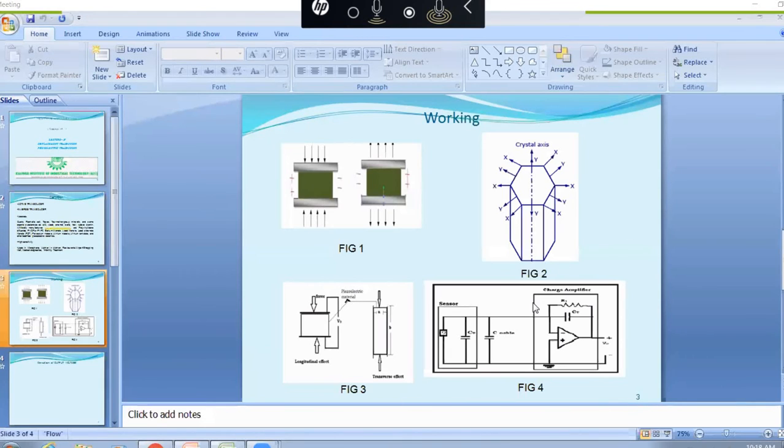So that is an amplified output. That is actually the piezoelectric crystal properties inside it. A charge amplifier should be included across the output of the piezoelectric crystals. Okay, and this is the diagram.